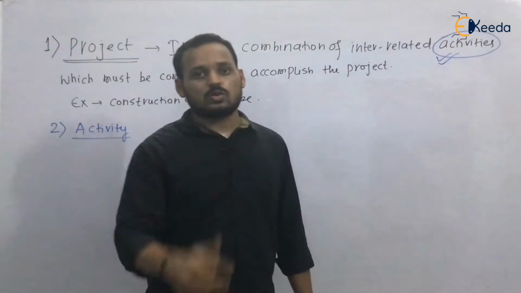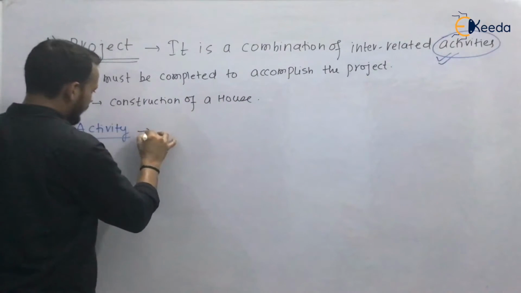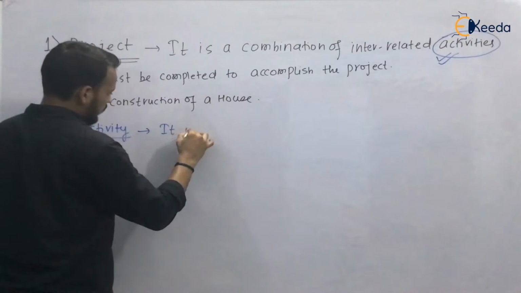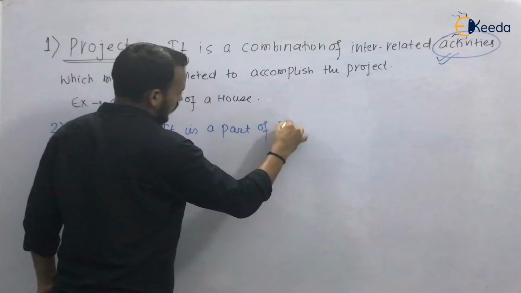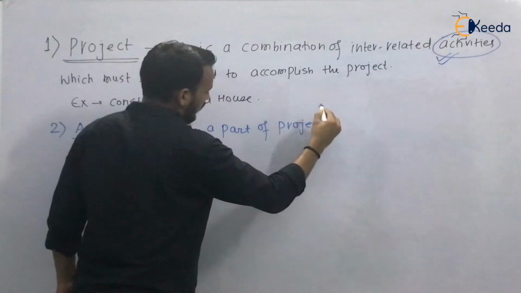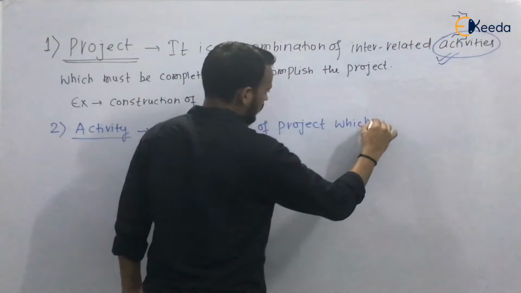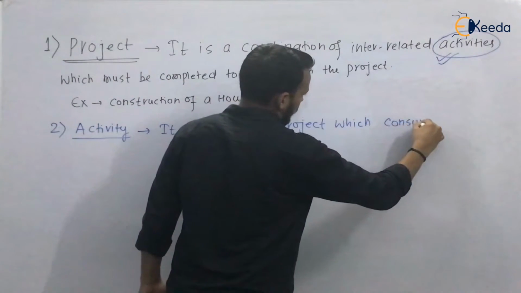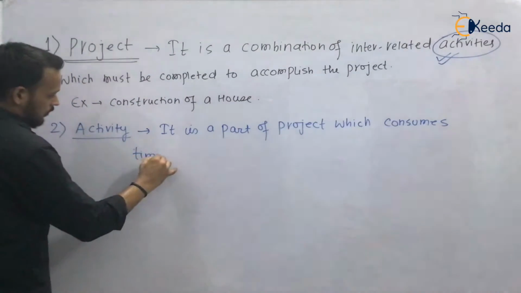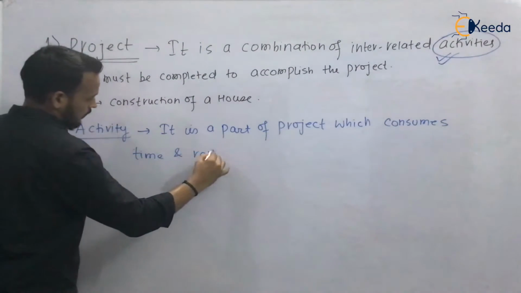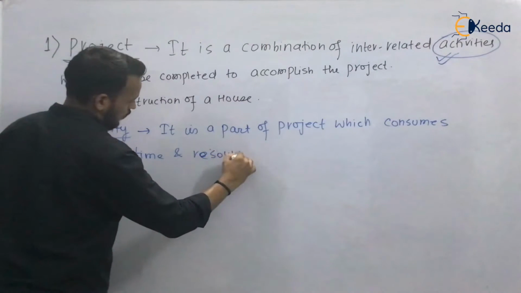These are all resources in industrial engineering. So we can say an activity is a part of a project which consumes time and resources.